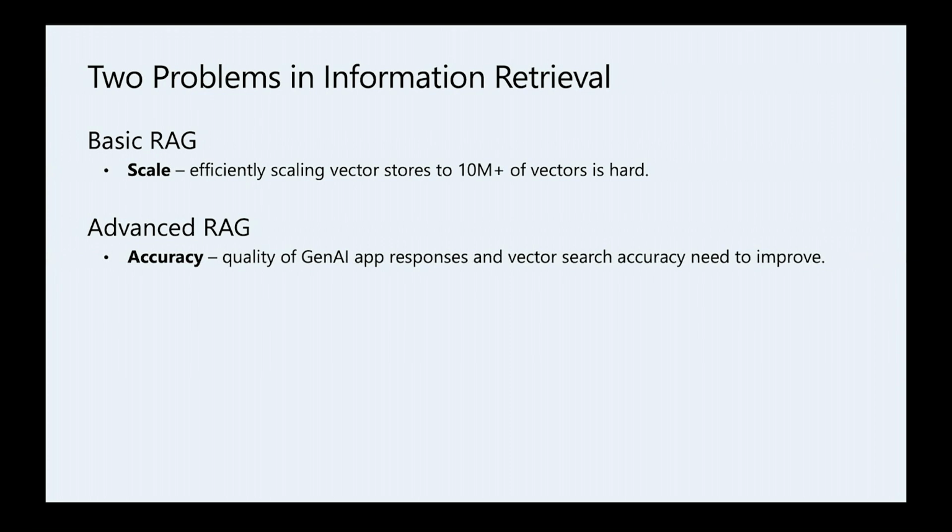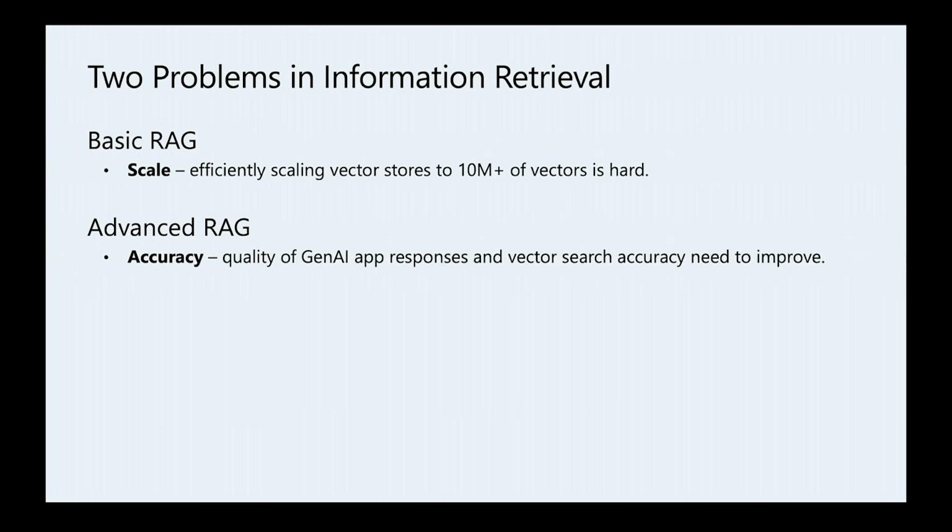The first problem is a problem of scale. Vector indexes are incredibly memory hungry, and trying to host a medium to large-sized workload can become very expensive very quickly. And the second problem is a problem of accuracy. We hear from many of our customers who went from the initial POC stage to a production deployment that the solution is almost there, but the GenAI app still needs to improve the accuracy of its responses. The quality is not there yet. They don't want the GenAI app to do more, they just need it to do a more accurate job.